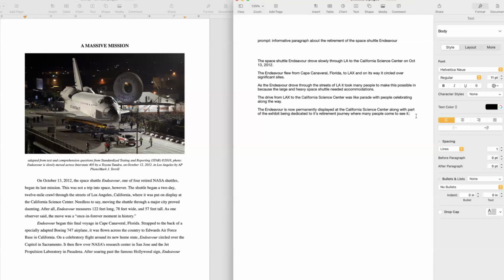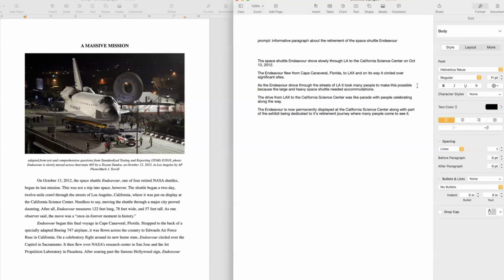But back to answering this prompt, I was reading this, putting all four together. The first one, I'm going to do it again because I digressed. The Space Shuttle Endeavour drove slowly through LA to the California Science Center on October 13th, 2012. The Endeavour flew from Cape Canaveral, Florida to LAX. On its way, it circled over significant sites. As the Endeavour drove through the streets of LA, it took many people to make this possible. Possible because the large and heavy space shuttle needed accommodations. The drive from LAX to California Science Center was like a parade with people celebrating along the way.